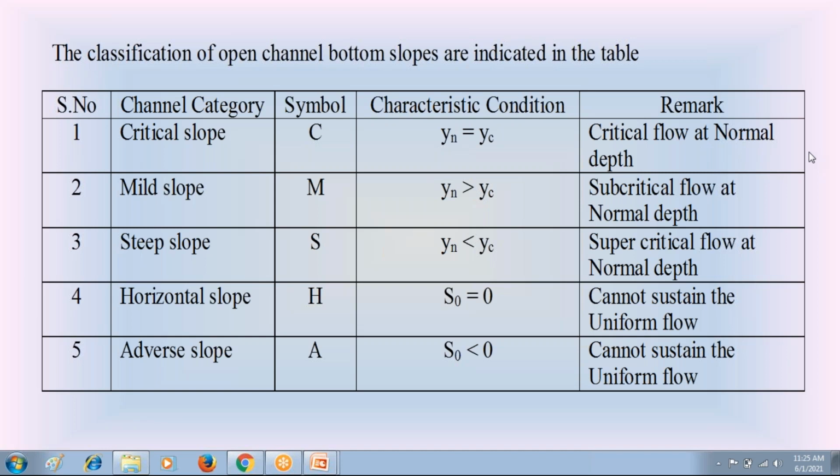At critical slope, Yn is equal to Yc. At mild slope, Yn is greater than Yc. At steep slope, Yn is less than Yc. At horizontal slope, Yn is infinity. And at adverse slope, Yn cannot be defined. So these are all the different characteristics of these channel bottom slopes.